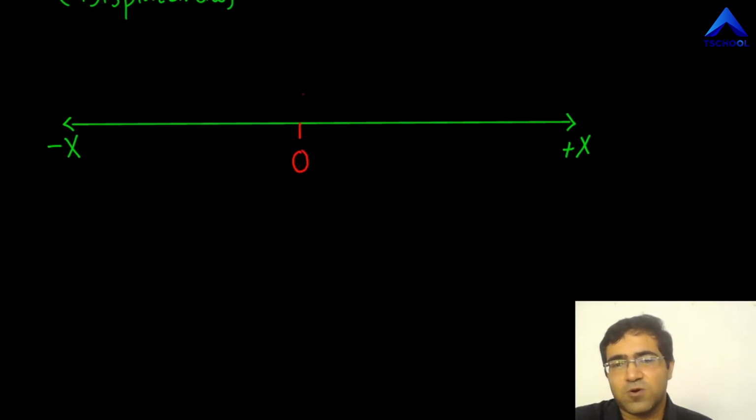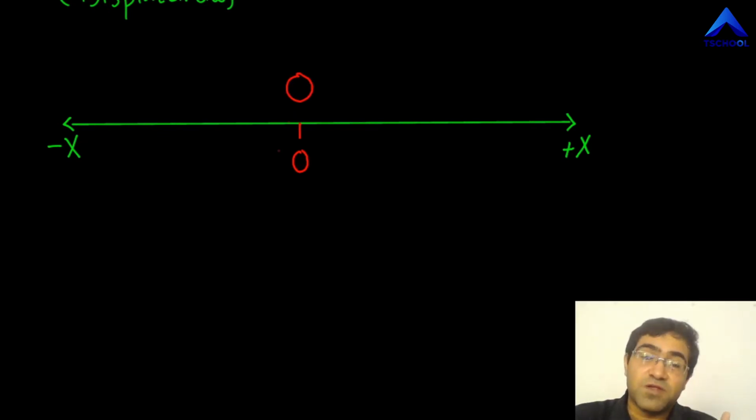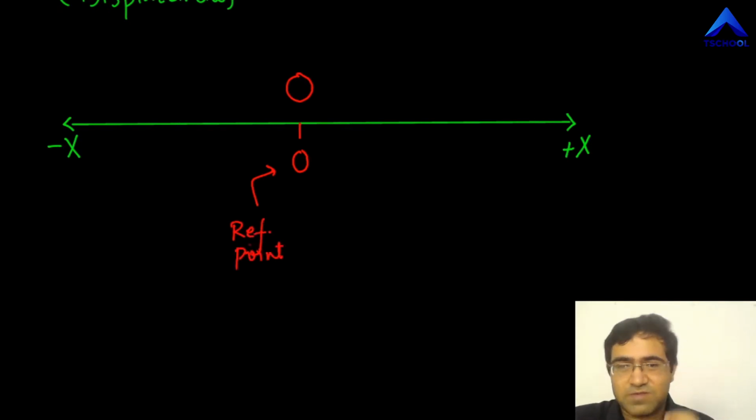So this is 0, O for origin. Again, the reference point is generally taken over here. So what have we done? We have specified a reference point, we have specified the directions as positive and negative, we have chosen our axis, and now we are ready to study motion.